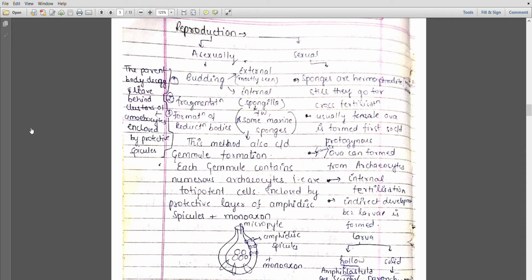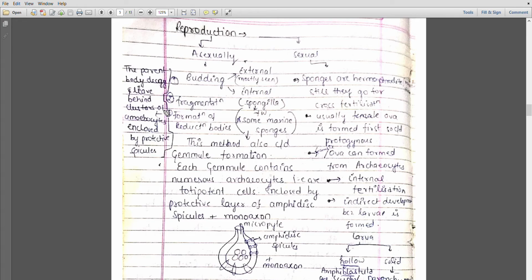Now this is reproduction. Reproduction in the sponges can occur either asexually or through a sexual mode. Asexual means the sperm cells, the germ cells, are not involved. Asexual reproduction can occur through budding, external budding, which is mostly seen in these sponges, but internal budding can be seen in Spongilla, which we call a freshwater sponge. And fragmentation is another means of asexual reproduction.